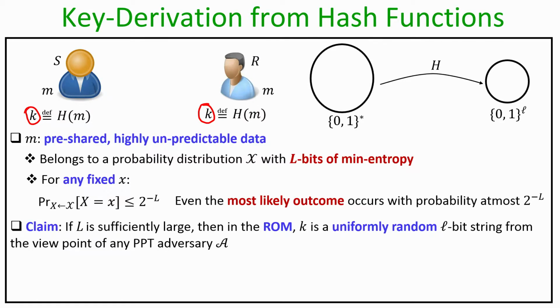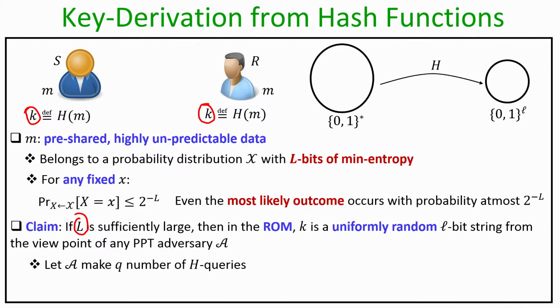And now we can argue that if we model the function h as a random oracle, and if we take this construction and instantiate it in the random oracle model, and if the value of big L is sufficiently large, then the resultant output little k is indeed a uniformly random little l bit string from the viewpoint of any polytime adversary.